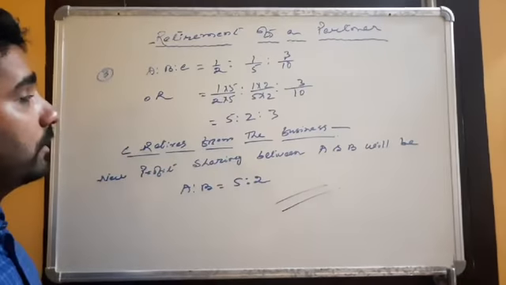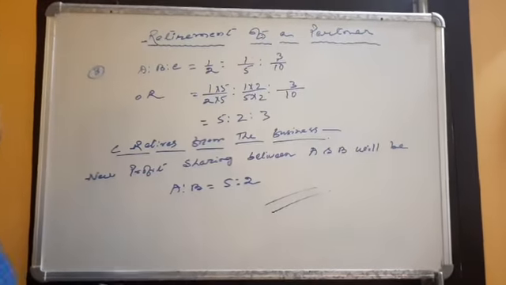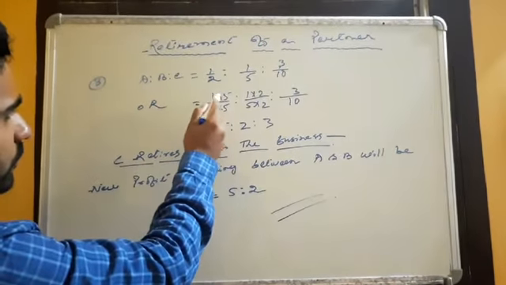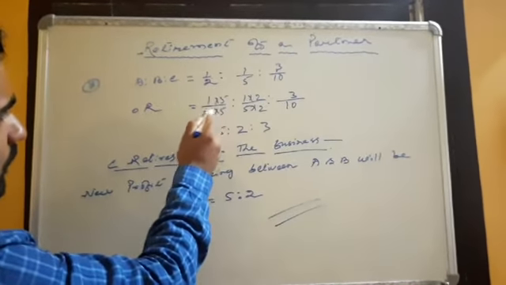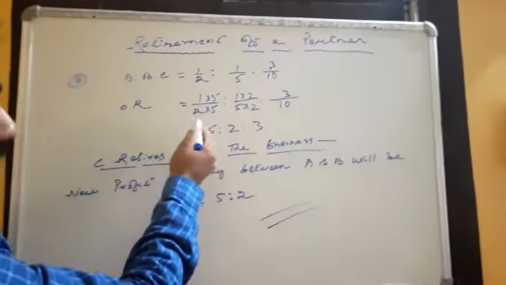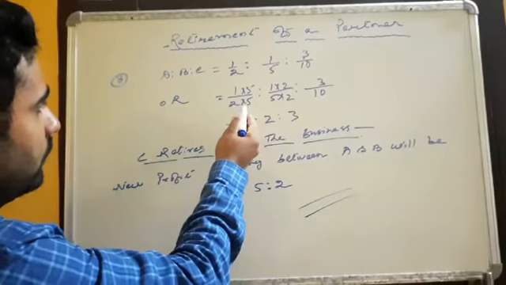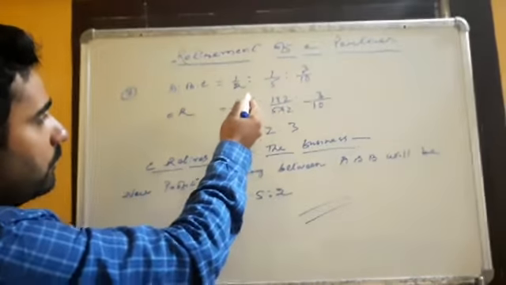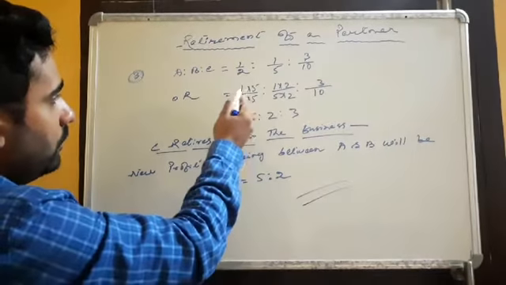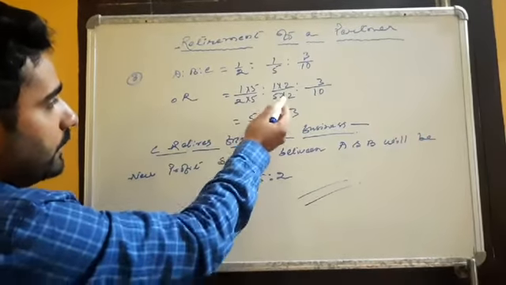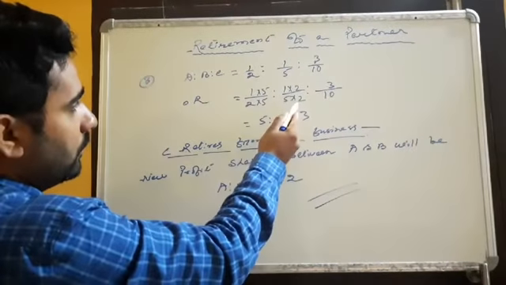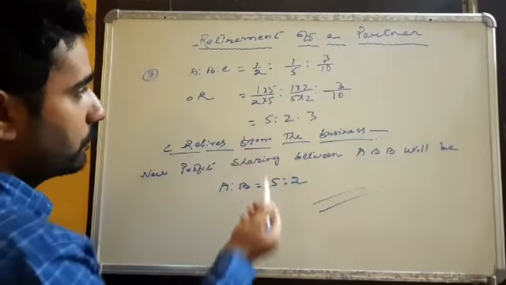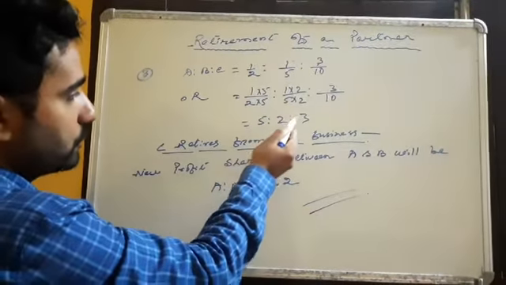The denominators are not equal, so we need to make the denominator the same for A, B and C. For that, what I have done: 1/5, I need to make the denominator 10, so if I multiply 5 by 2, I also need to multiply 1 by 2, making it 2/10. And for 1/2, multiplying both by 5 gives 5/10. So it is 5:2:3.